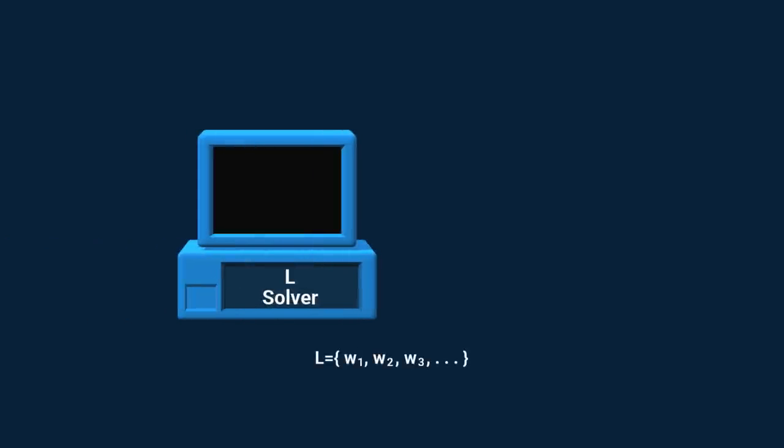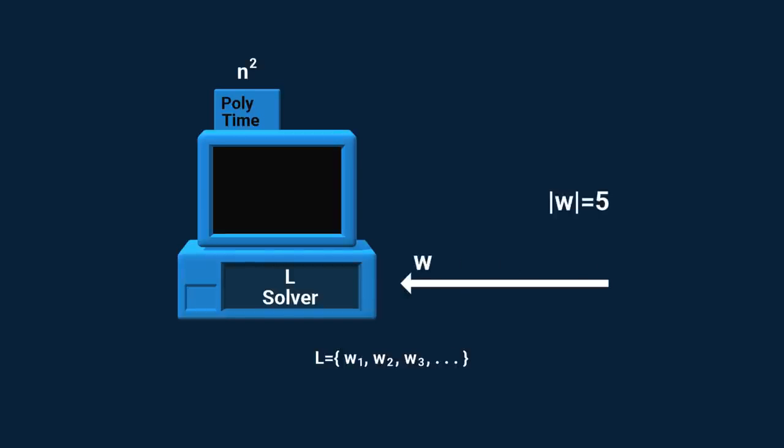Some languages are more complicated than others. We classify their complexity based on how much resources their computing machines consume. One such class is polynomial time. This means we need to commit to some polynomial, for example, n squared, limiting how long the machine is allowed to run. If we feed this machine an input of length 5, its runtime cannot exceed 25 time units. And if we feed it an input of length 10, then it must finish within 100 time units.